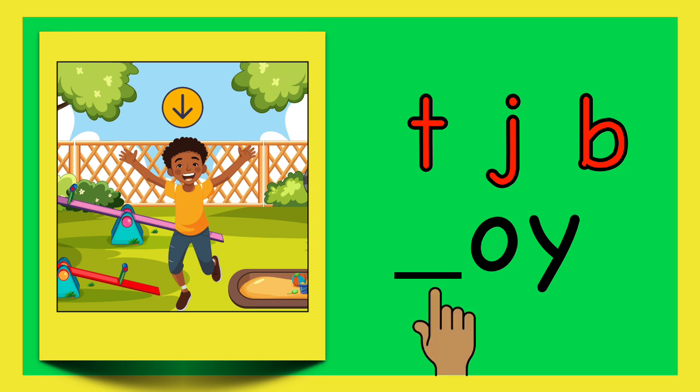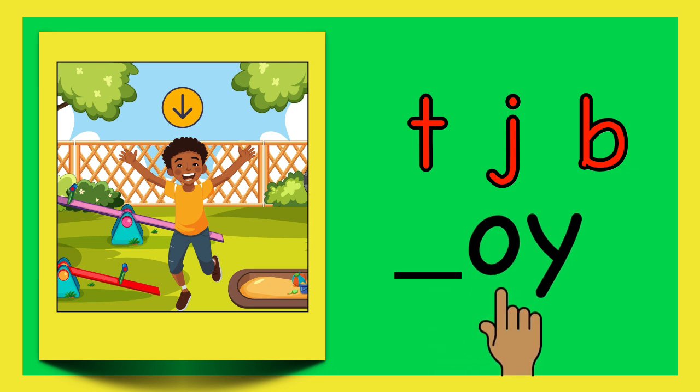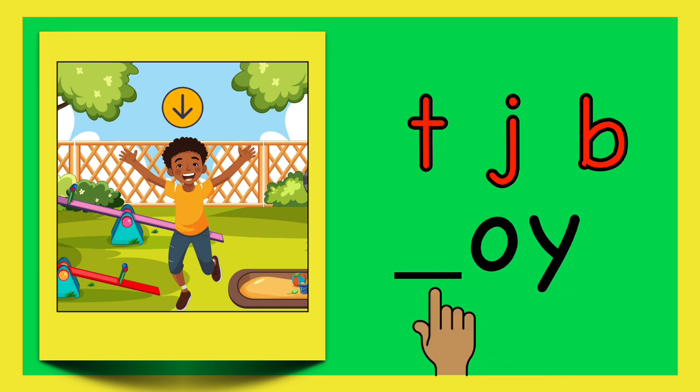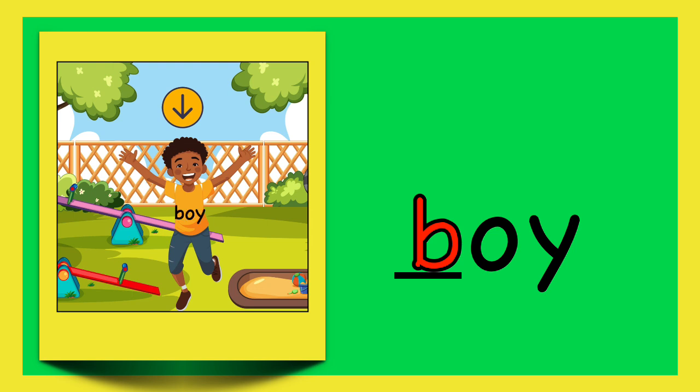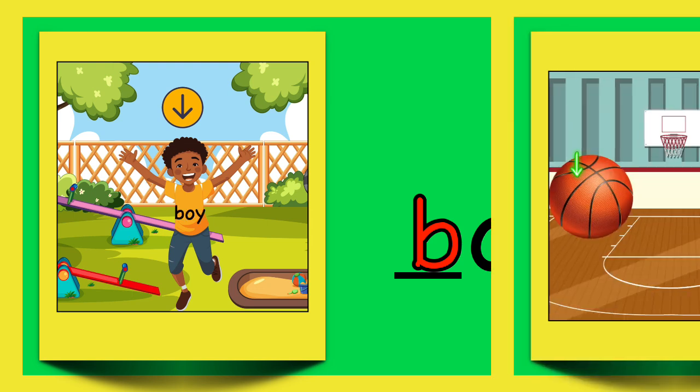Boy. B, oy. The b is missing in boy. What letter makes that sound? T, J, B. B says b in boy. Hooray!